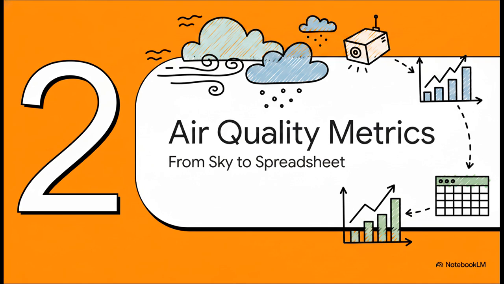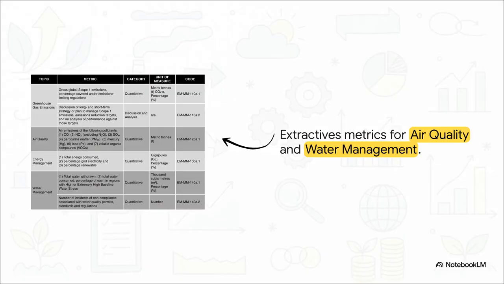Moving right along to Section 2, tracking air quality metrics, going from sky to spreadsheet. If you look at the extractives and minerals processing sector metrics, I want you to pay special attention to metric EMMM120A.1. The standards basically demand that you track a very broad, very specific range of pollutants. We're talking carbon monoxide, nitrogen oxides, sulfur oxides, particulate matter, mercury, lead, and volatile organic compounds. It's a massive, comprehensive suite of emissions that come directly from your smelting, refining, and transportation activities.